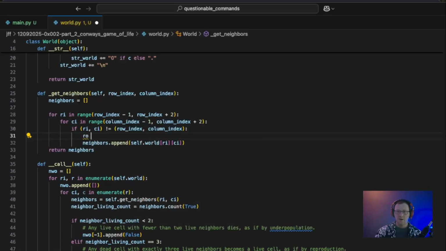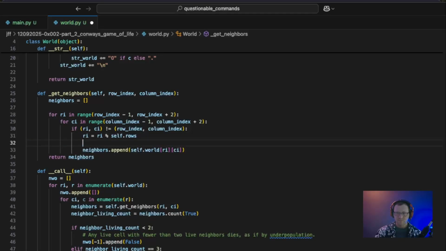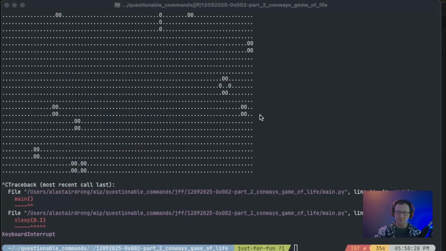So ri equals ri modulo self.rows, and ci equals ci modulo self.columns. And before we go any further, let's see, I don't know what happens when we use negative values in modulo in Python. So let's jump back into a Python shell really quick.